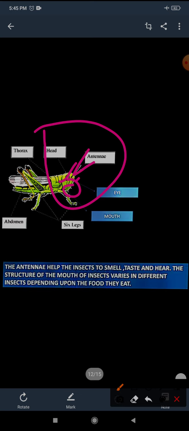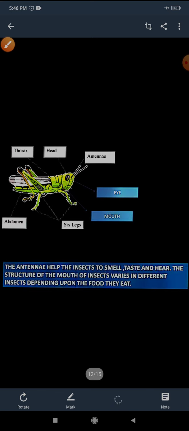So students, if I ask you a question, tell me the organs present in the head region, what will you say? You will say, ma'am, the head region of insects consists of eyes, an antenna and a mouth, which differ depending upon the food they eat.